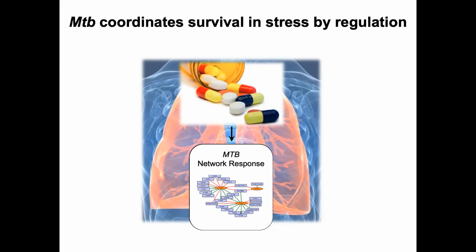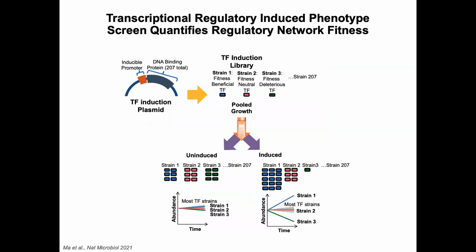Therefore, we developed an approach that could systematically identify regulatory network elements that are critical for context-dependent TB survival. With Tige Rustad in the David Sherman lab, we developed a forward genetic screening approach called Transcriptional Regulatory-Induced Phenotype, or TRIP screen, which quantifies the effect of inducing each TB transcription factor on bacterial viability. This TRIP screen is built upon a comprehensive library of transcription factor induction strains, each of which can induce the expression of a different TB transcription factor upon exposure to a chemical trigger.